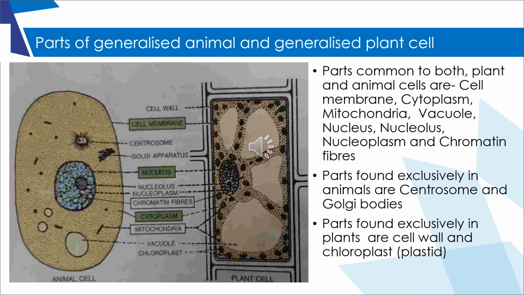Parts of generalized animal and generalized plant cell. Parts common to both plant and animal cells are cell membrane, cytoplasm, mitochondria, vacuole, nucleus, nucleolus, nucleoplasm, and chromatin fibers. Parts found exclusively in animals are centrosome and Golgi bodies. Parts found exclusively in plants are cell wall and chloroplast, a type of plastid.